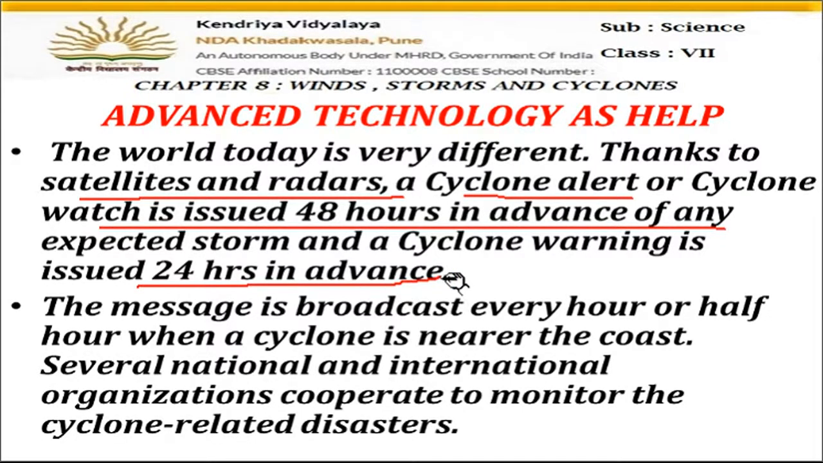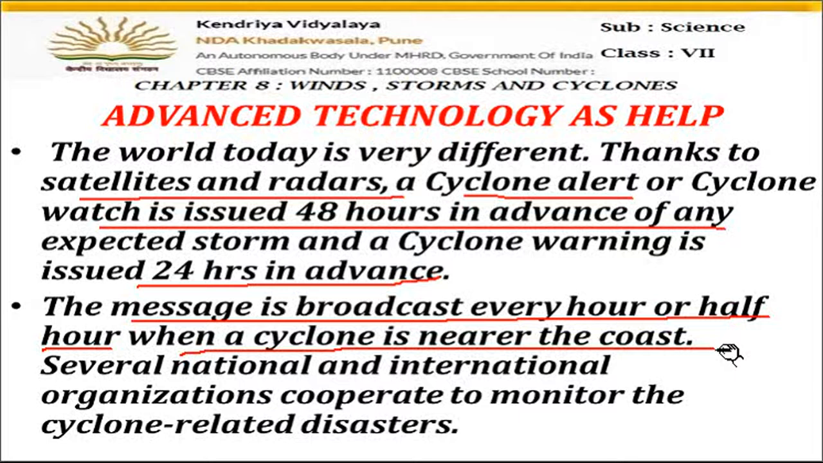So we must not ignore these warnings. Thanks to our satellite system and radar system, which give us information two days before, one day before, we can make proper arrangements to shift from the place or do the needful things. The message is broadcast every hour or half an hour. Whenever there is such a condition, the government broadcasts the message every hour or half hour when a cyclone is nearer the coast. If you ignore the messages, that will be harmful to you only.